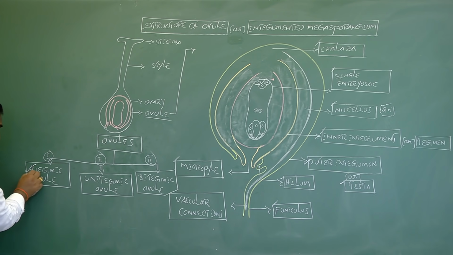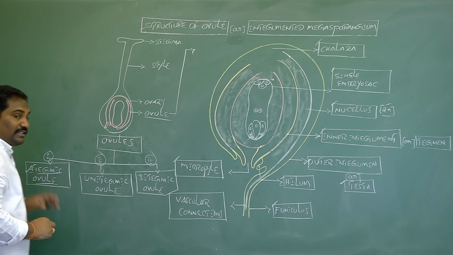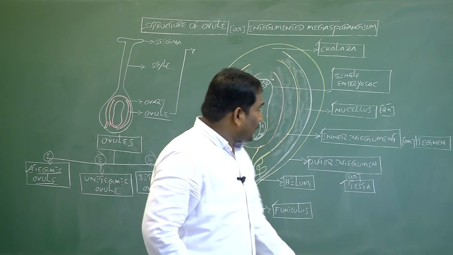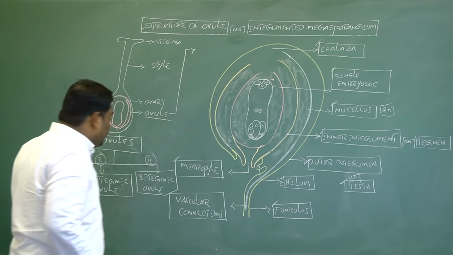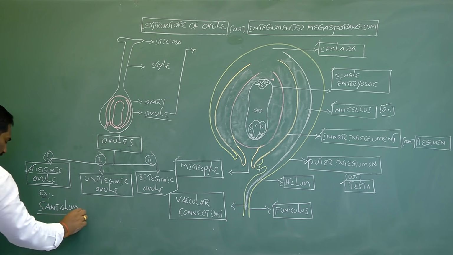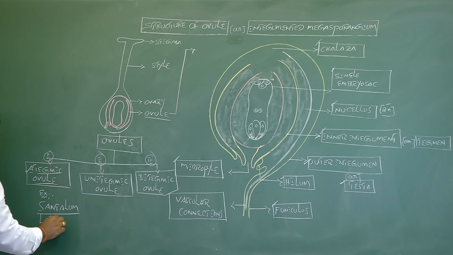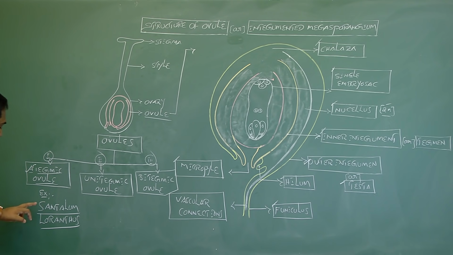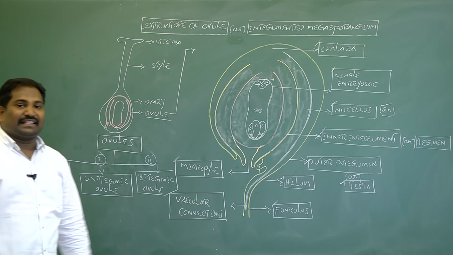Ategmic ovule means integuments are absent. A means absent. An ovule in which integuments are absent is called an ategmic ovule. Example: parasitic plants like Santalum and Loranthus. Most of the parasitic plants like Santalum and Loranthus have ategmic ovules, with integuments absent in the structure of the ovule.